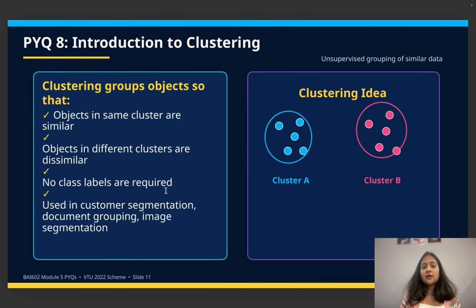No class labels are required. It is used in customer segmentation, document grouping, and image segmentation. For example, a real time example, so that you will be able to easily remember. Let's say I'm talking about fruits data. In fruits data, I'm going to have fruit names, for example apple, mango, banana, papaya, pineapple.